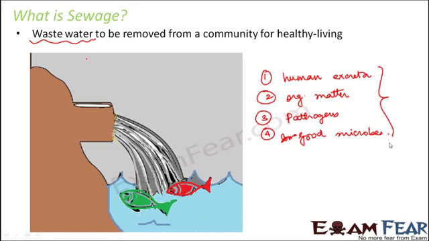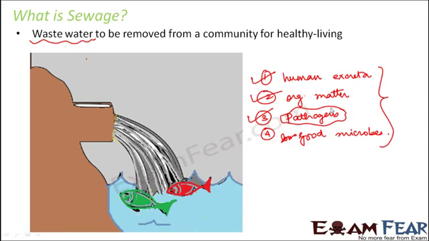So these are the various things which might be present in the sewage, and due to the presence of human excreta, organic matter or pathogens, this turns out to be extremely harmful, because whenever pathogens are present, they are capable of causing any sort of disease in a person or in an animal for that matter.